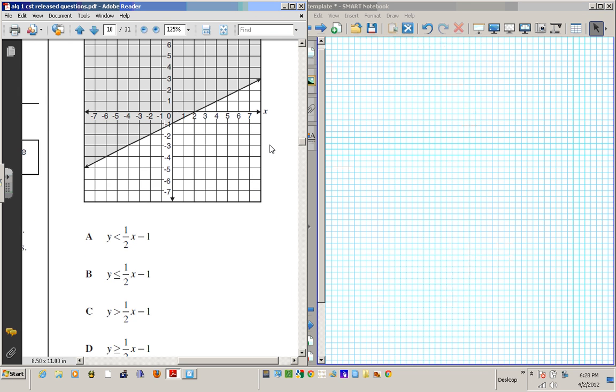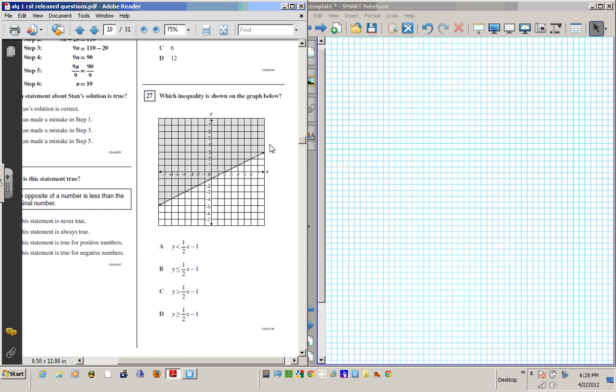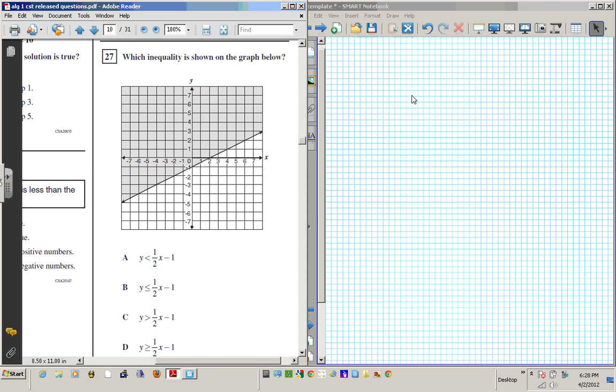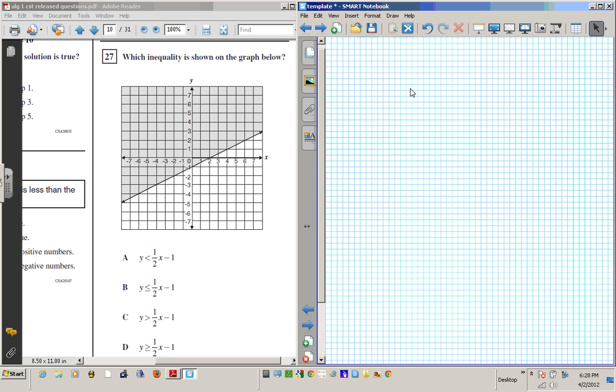It says, which inequality is shown on the graph below? So one thing you have to remember is how to shade in solid or broken. Anytime you have less than, you're going to be shading down, and the line is going to be broken. If you have less than or equal to, you're still going to be shading down because less than means down, but this is going to be solid because the line here means that the solution set includes the line that we're graphing.